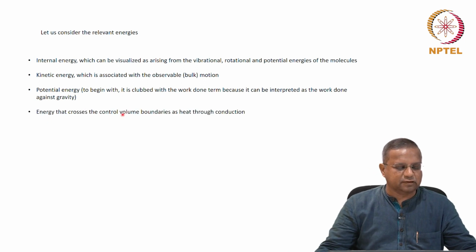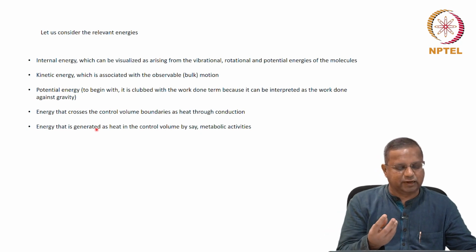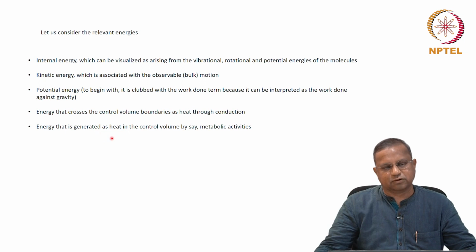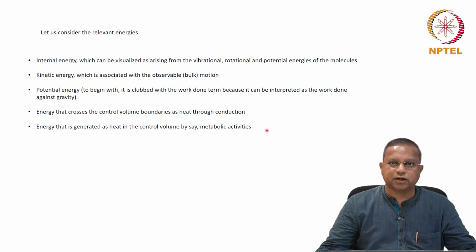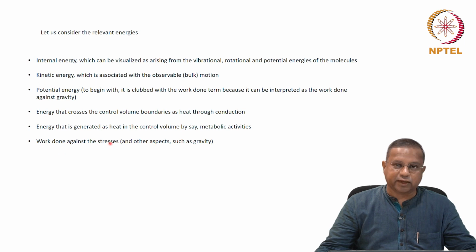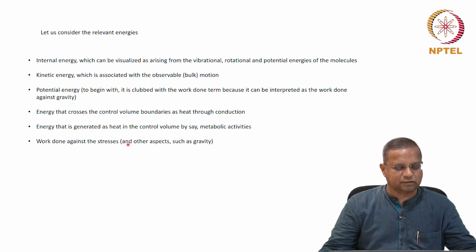Energy that crosses the control volume boundaries as heat through conduction. Energy that is generated as heat in the control volume, let us say by metabolic activities or other aspects. Metabolic activities, because we are interested in biological systems, are a significant source of energy generation within a system or a control volume. Work done against stresses: in fluid flow, there is stress, and work done against stresses and other aspects such as gravity is taken care of in the work done term.